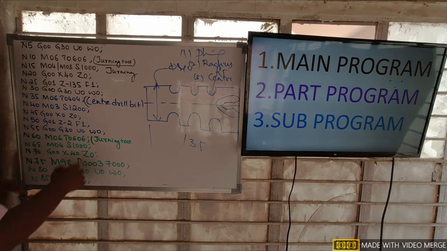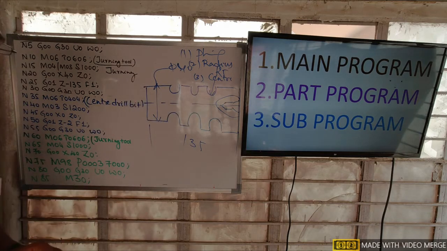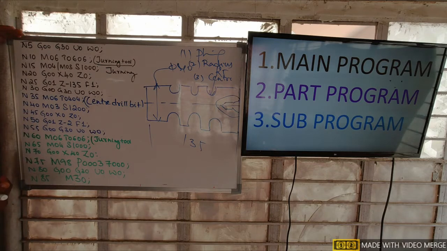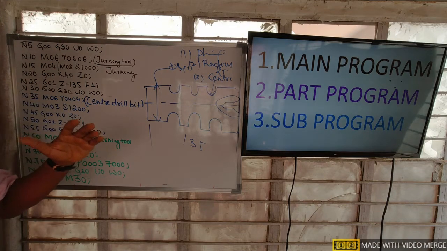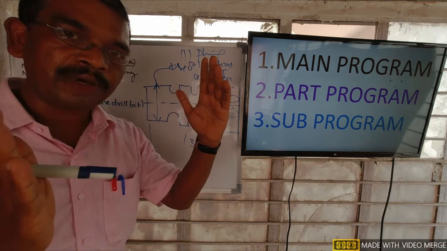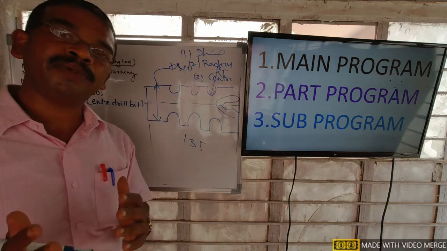This program consists of three operations for finishing this workpiece. That means a main program consists of the instructions of a number of operations. Any program consisting of n number of operations for finishing a workpiece is called a main program.